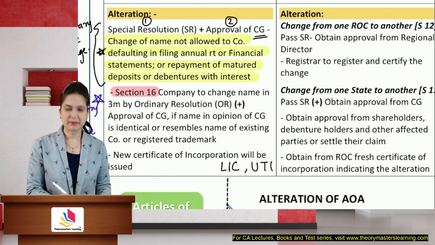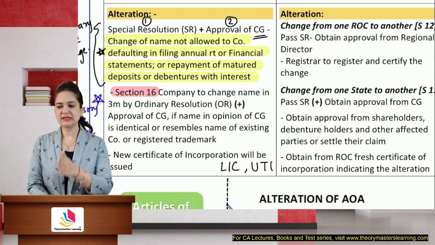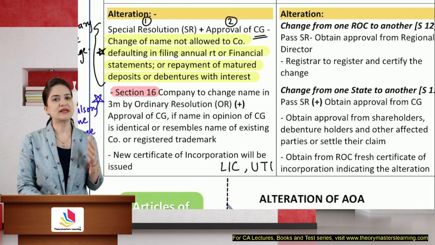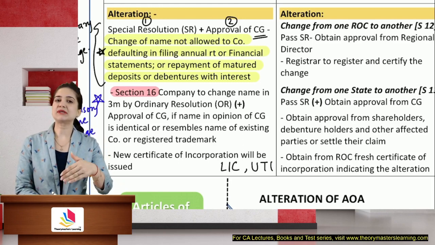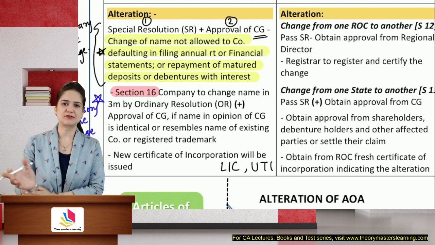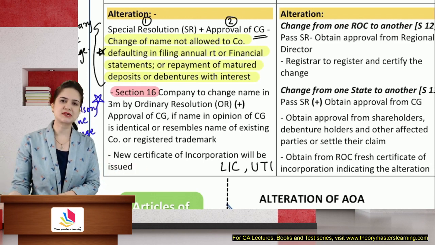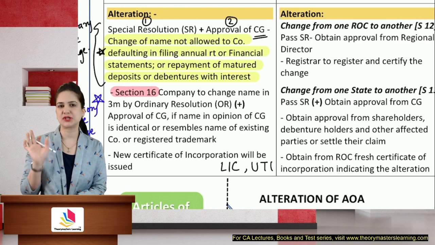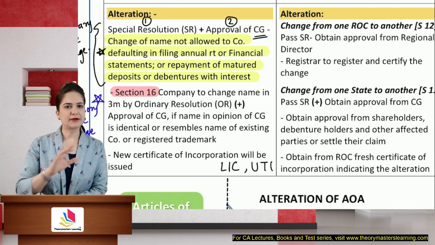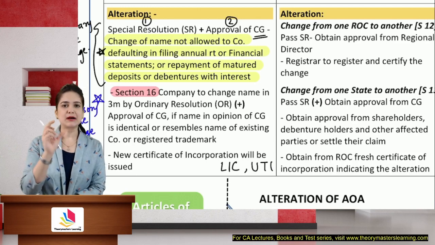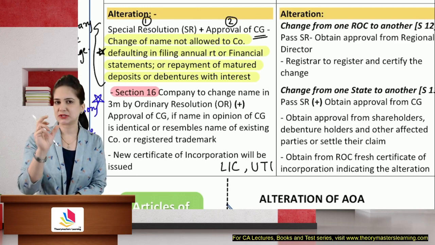Maybe the central government has realized that the company's name is identical with the name of an existing company. So they may on their own order name change, or sometimes an existing company will complain to the central government that, see, this newly registered company is using my name, please order it to change the name. In that case, the central government will give you an order and you have to change the name. So this compulsory name change is discussed under section 16.